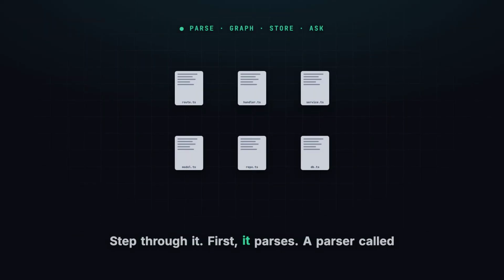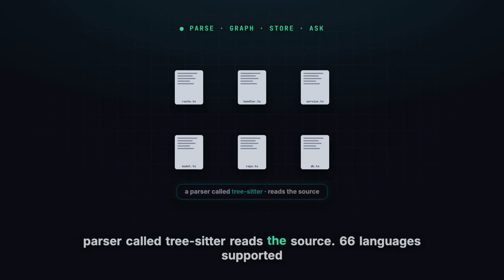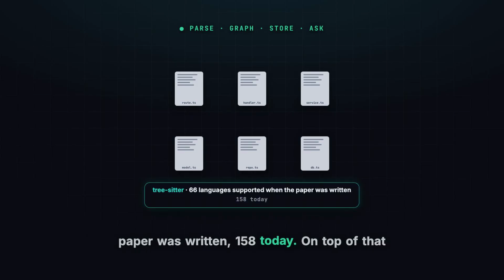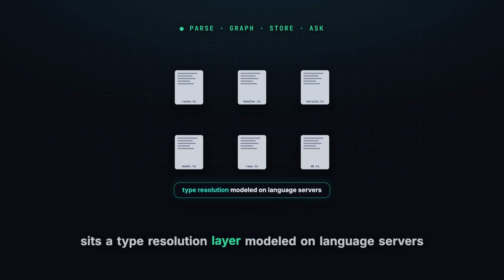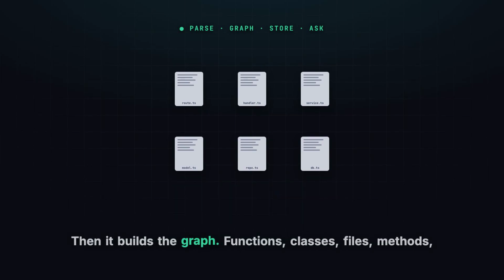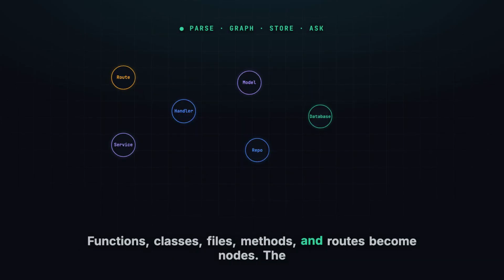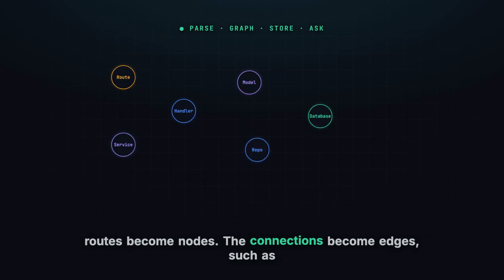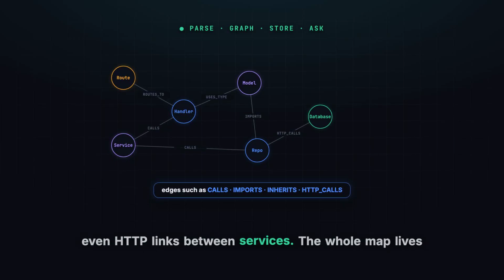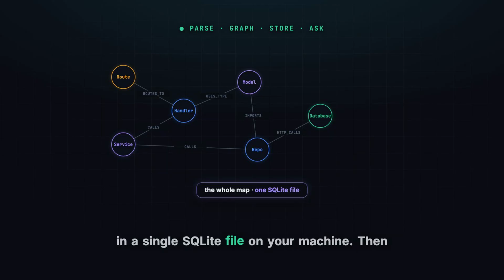Step through it. First, it parses. A parser called Tree-sitter reads the source. 66 languages supported when the paper was written, 158 today. On top of that sits a type resolution layer modeled on language servers, written from scratch for this tool. Then it builds the graph. Functions, classes, files, methods, and routes become nodes. The connections become edges, such as calls, imports, inherits, even HTTP links between services. The whole map lives in a single SQLite file on your machine.